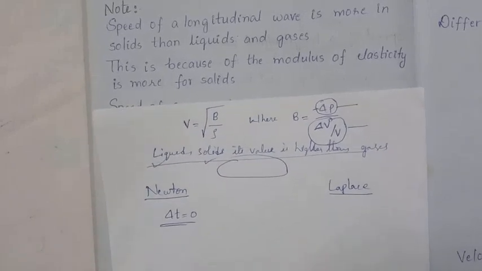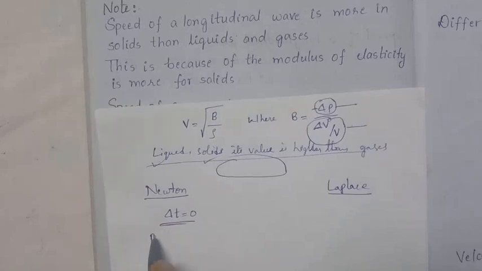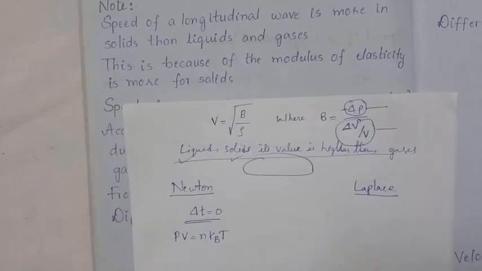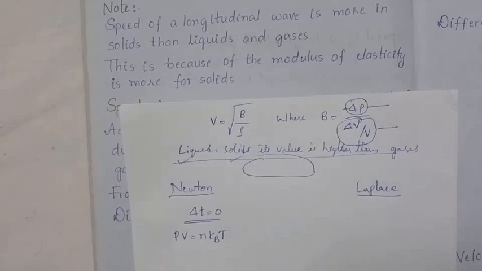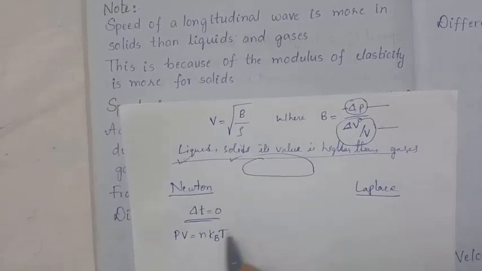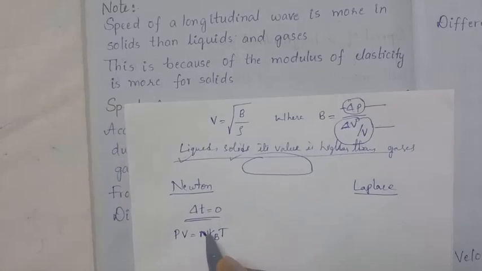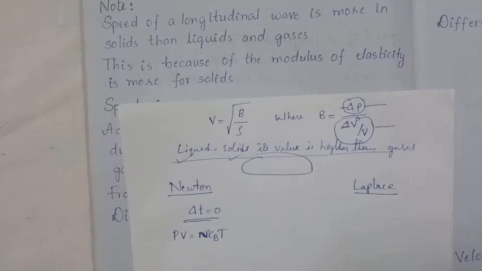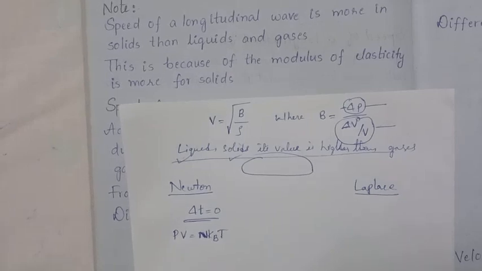So he can take the ideal gas equation, which you already know from your first year: PV is equal to N Kb T. It is the expression for the ideal gas equation. Here it is a capital N. In some books it is a small n, and in your academy book a capital N is taken. N is the number of molecules in volume V, Kb is the Boltzmann constant, and T is the temperature of the gas in Kelvin. So PV is equal to N Kb T.